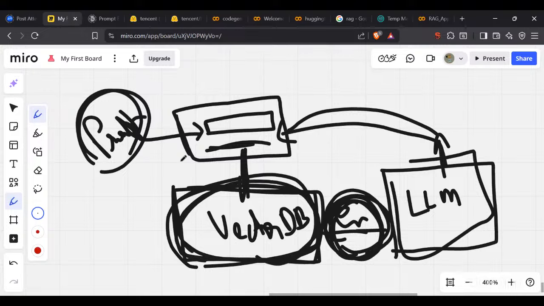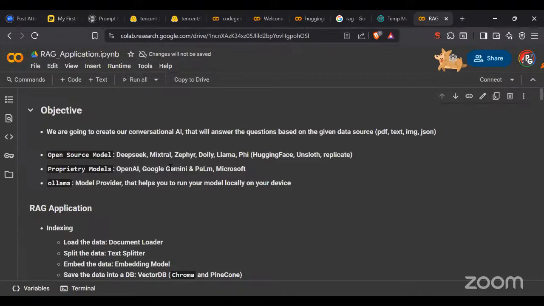Can you please repeat, Shares? What I will do here is show you this code example where I have implemented RAG.